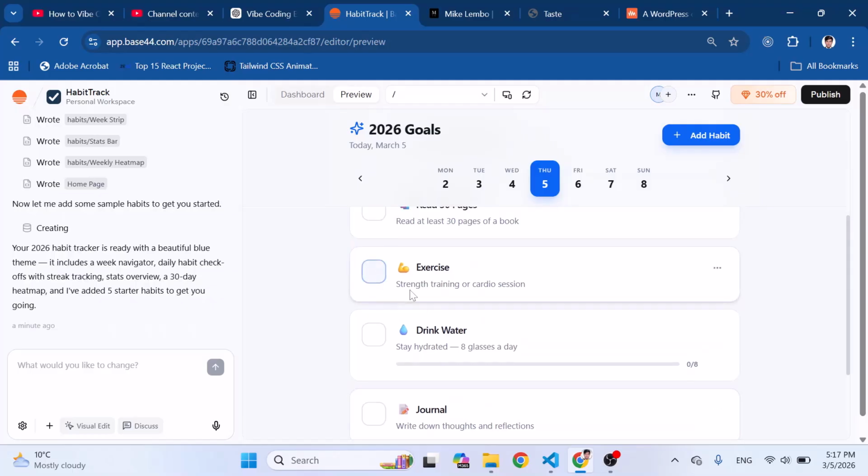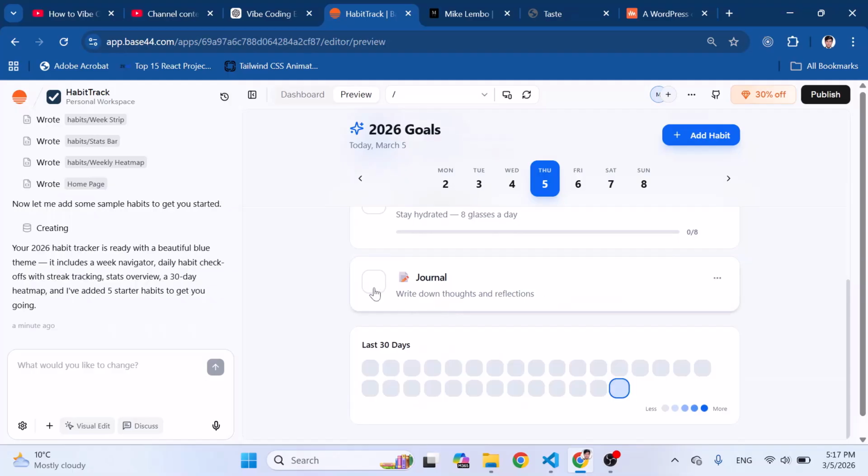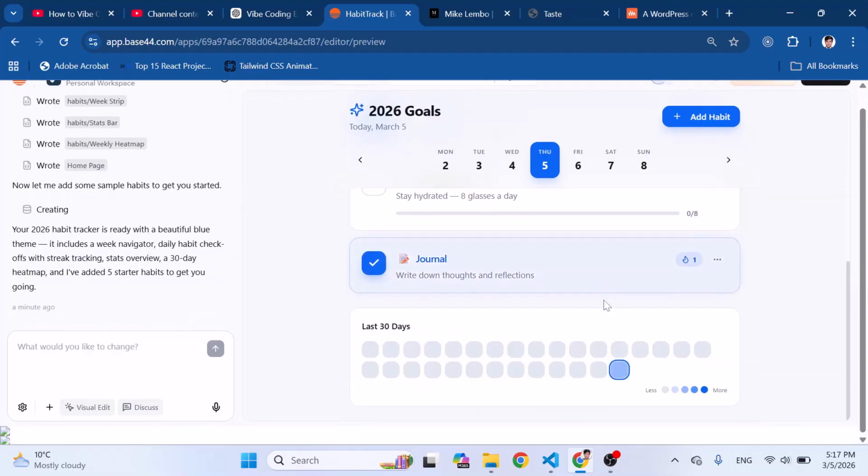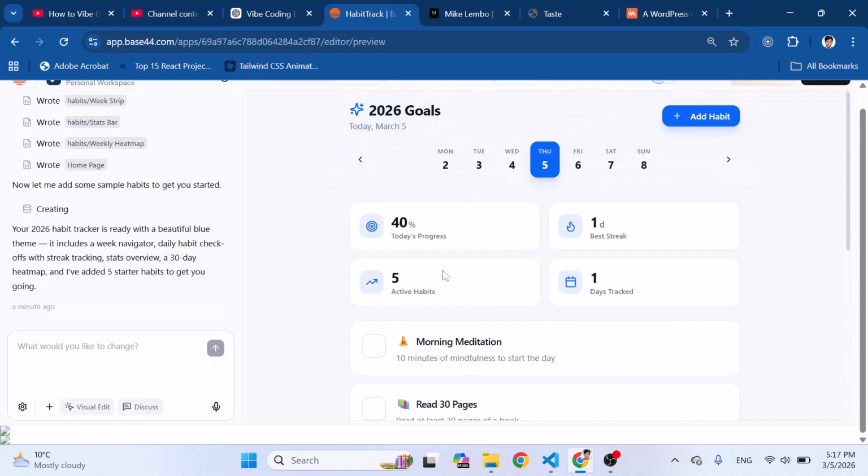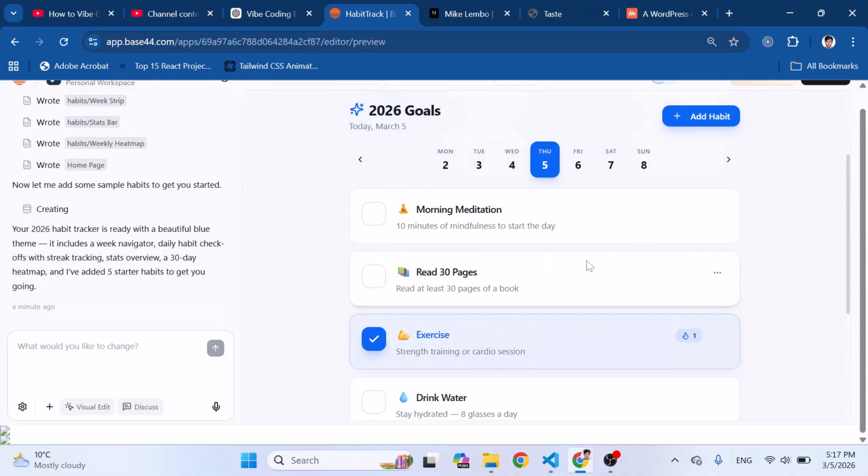For example, I have done this. Just click it. Okay, that has been done. Click it. Exercise has been done. For example, journal has been done. So that's it. Here you can see just the dashboard also, and look, 40% completed. And the streak, for example, this also has been done.